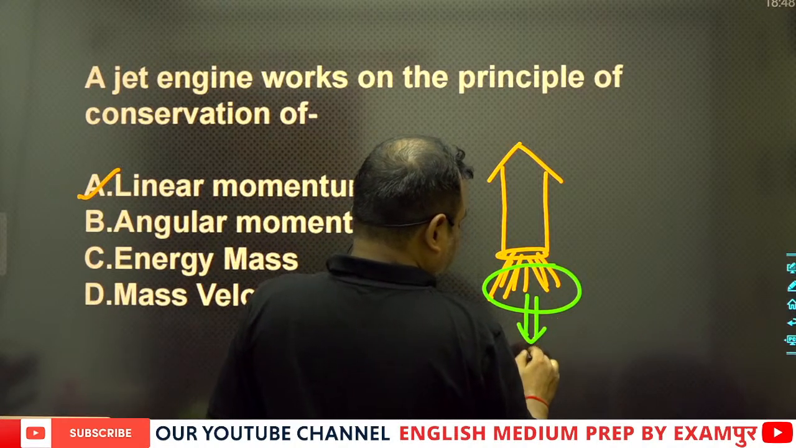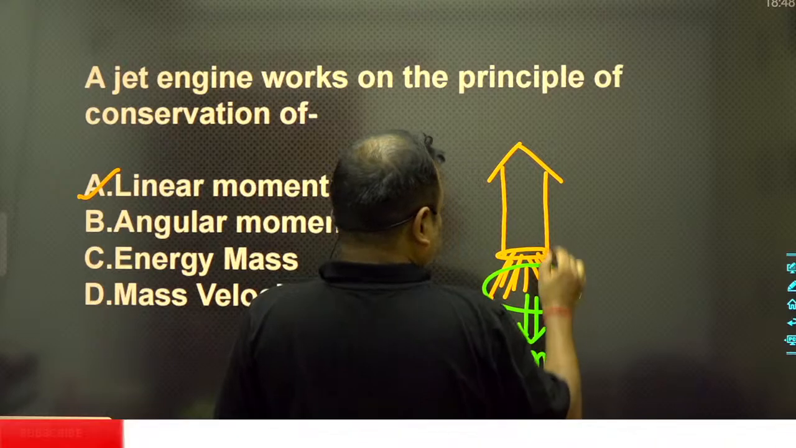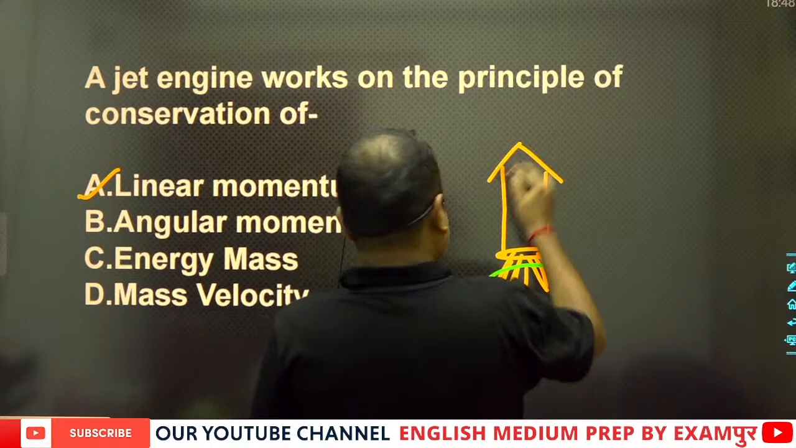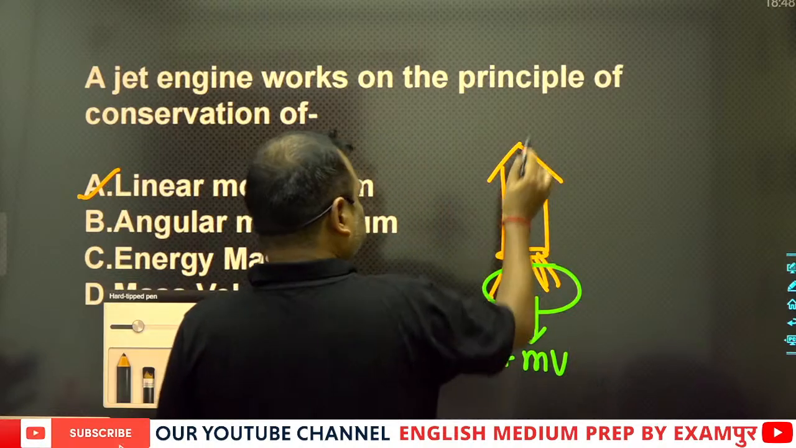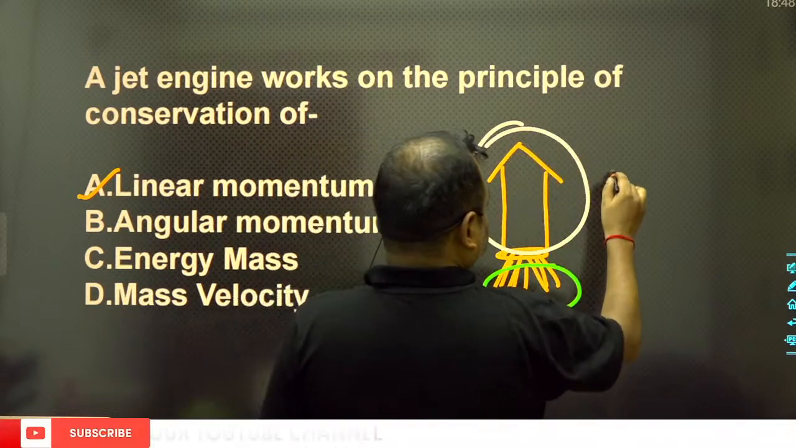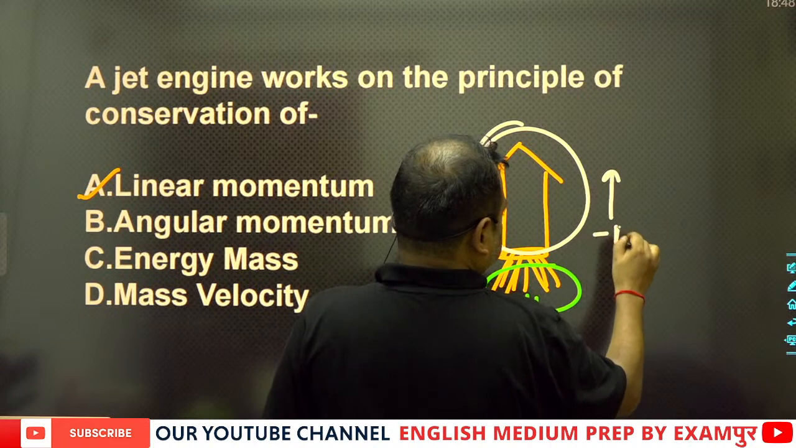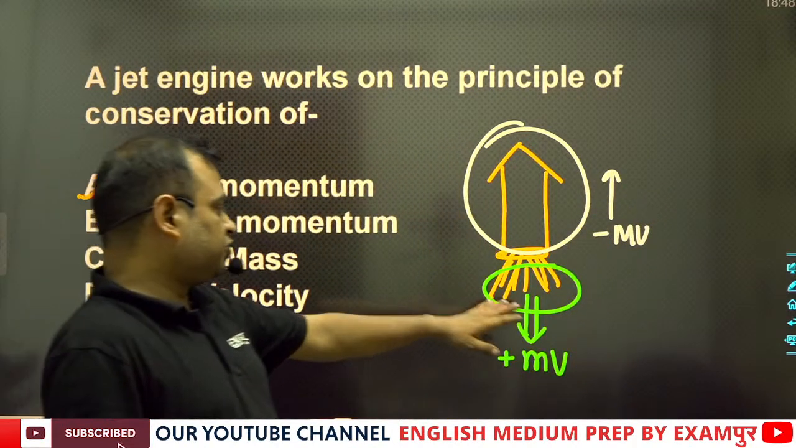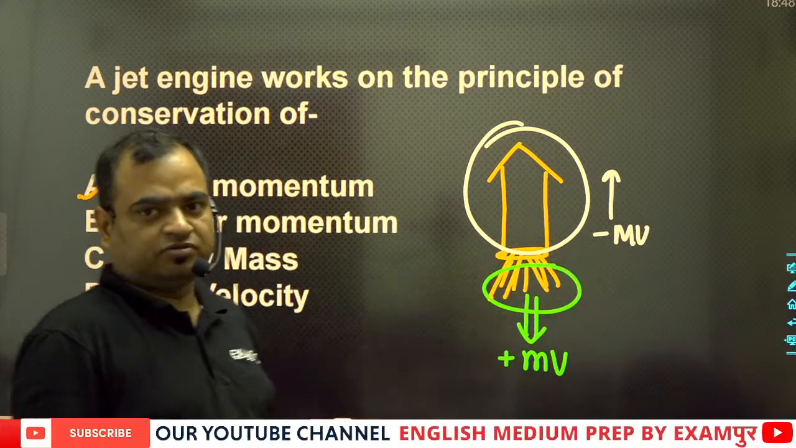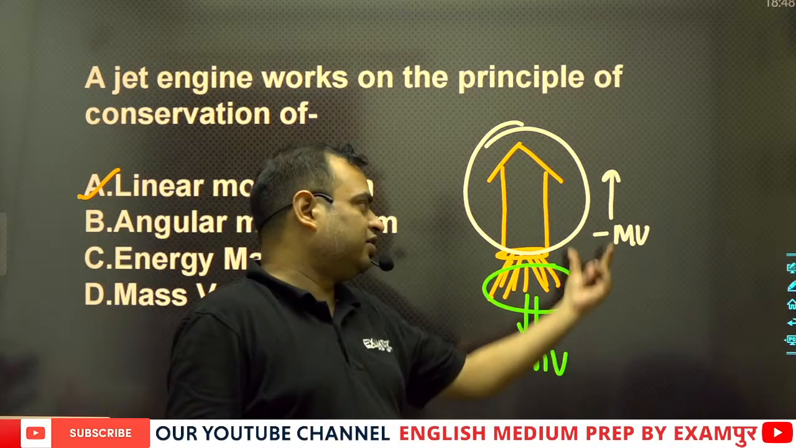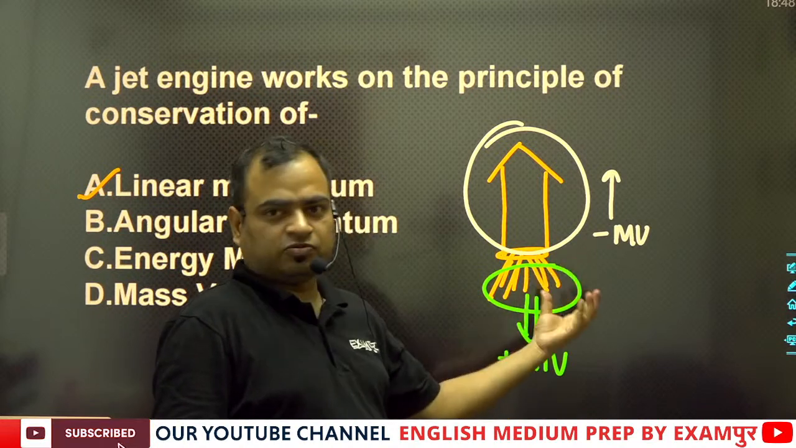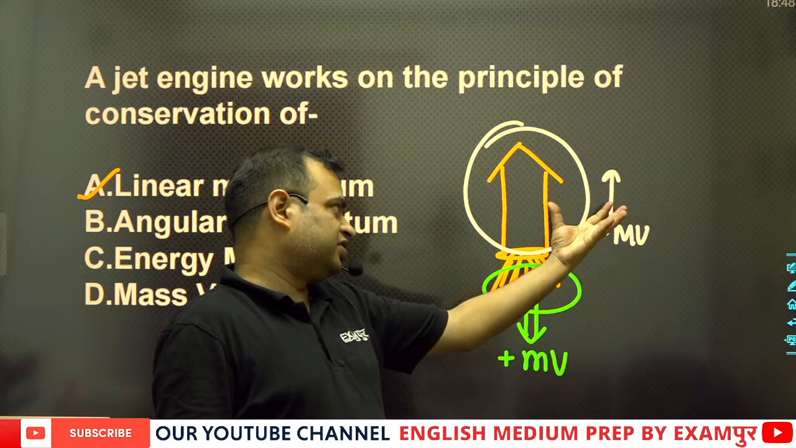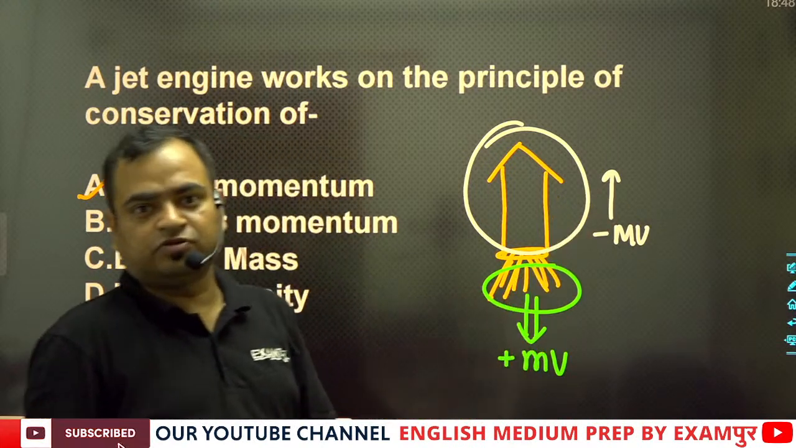The linear momentum of the hot gases is equal to mv. Then obviously the linear momentum of the whole body will be equal to minus mv, and the magnitudes are equal. If we add these momentums, it will become equal to 0.